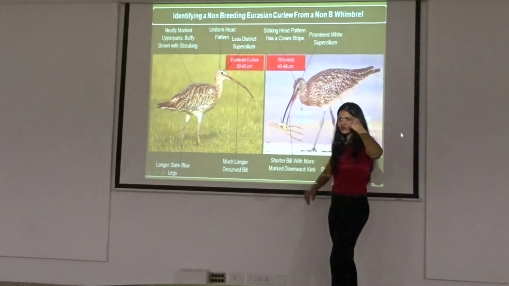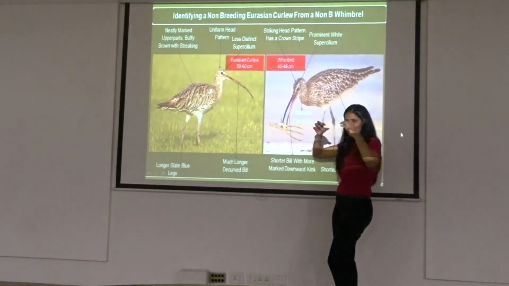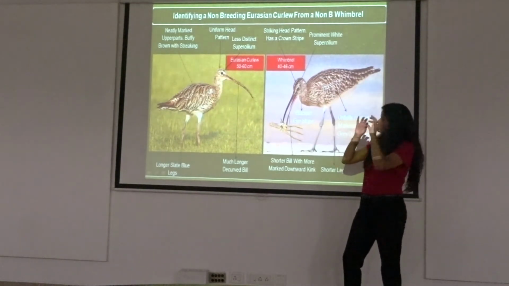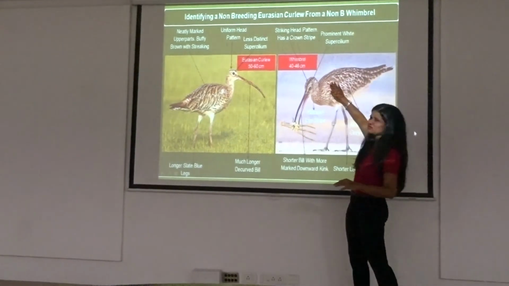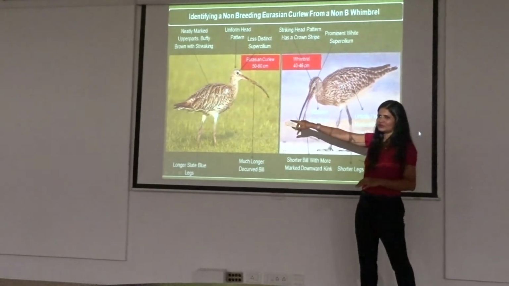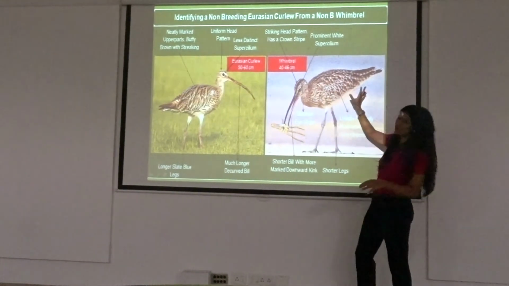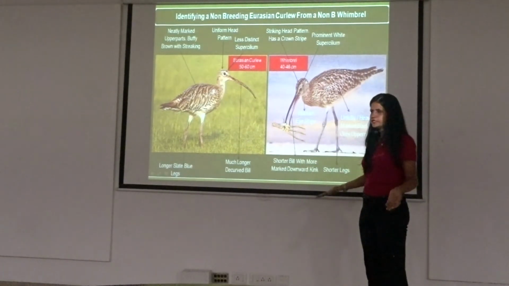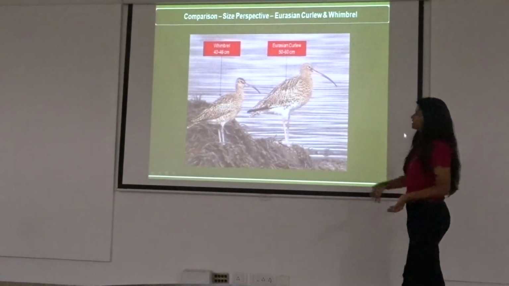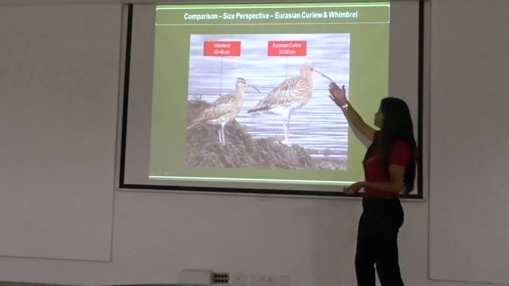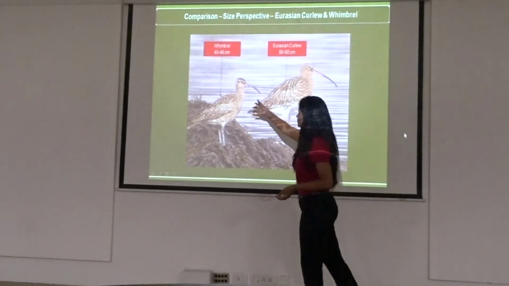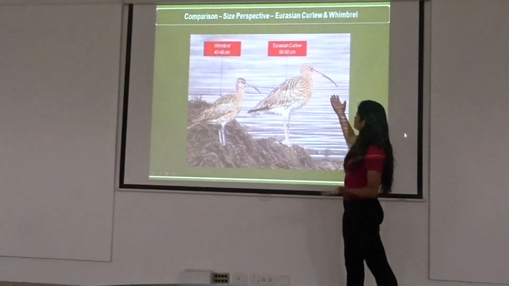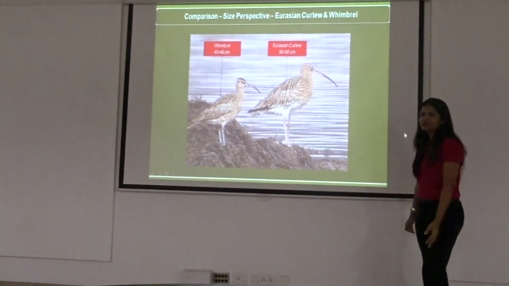You have an eye stripe, a beautiful eye stripe going for a whimbrel, and the crown. So that makes it a very beautiful pattern for the bird. Two crown stripes, eye stripe, small bill. And it is also heavily patterned on top when compared to that bird. That one is more neatly patterned; I will say this is more clumsy looking on top. So this is how you can identify this bird. We will just see the size, and you will get to know. This is a curlew with a much longer bill. This is a whimbrel with a shorter bill. And so the size comparison is there for you to see.